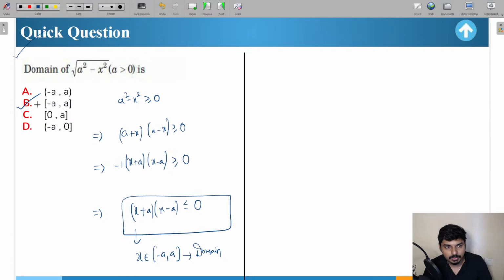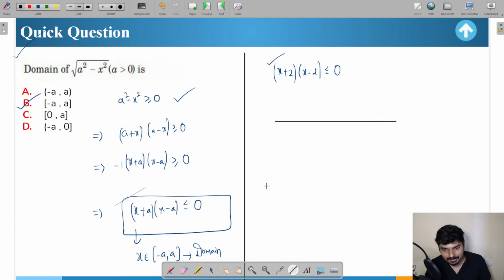Okay, so how do we figure out the domain? Whenever you have square roots, the term inside the square root should always be non-negative. So according to that, you can take this condition, and if you solve it, you are going to get the values of x which will satisfy this particular inequation. Okay, in the last step, Rishabh, you can see here (x + a)(x - a) is less than or equal to 0. Let us say you have (x + 2)(x - 2) ≤ 0. You have to figure out which values of x will satisfy this inequation.